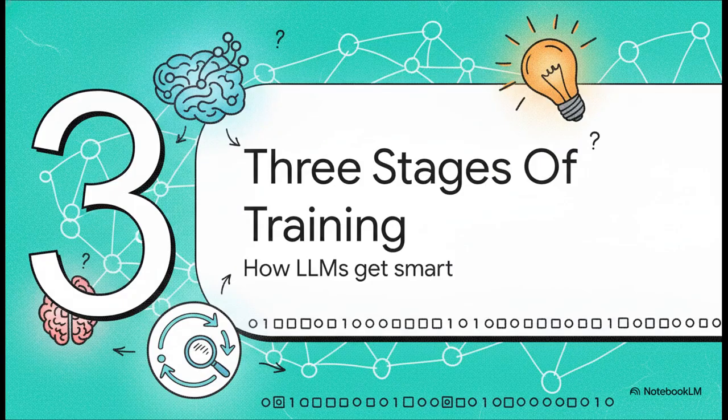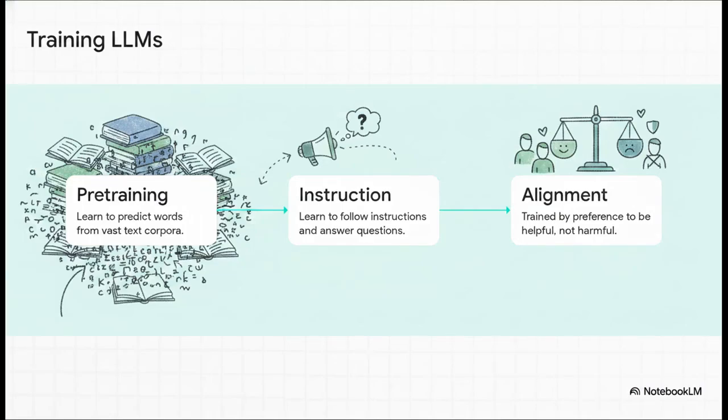Which brings us to part 3, the 3 stages of training. Let's see how these models actually get so incredibly smart. The training happens in 3 distinct phases. First up is pre-training, which is where the model learns the basic mechanics of language by just guessing the next word across billions of documents. Next is instruction tuning. This is where we actually teach it to follow specific commands and answer questions so it doesn't just ramble on forever. And finally, alignment. This is where the model is trained, usually by human preference, to prioritize being helpful while learning to be less harmful or dangerous.